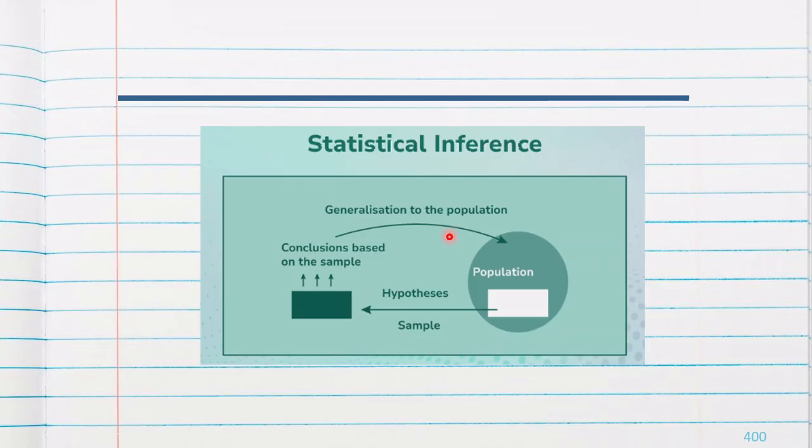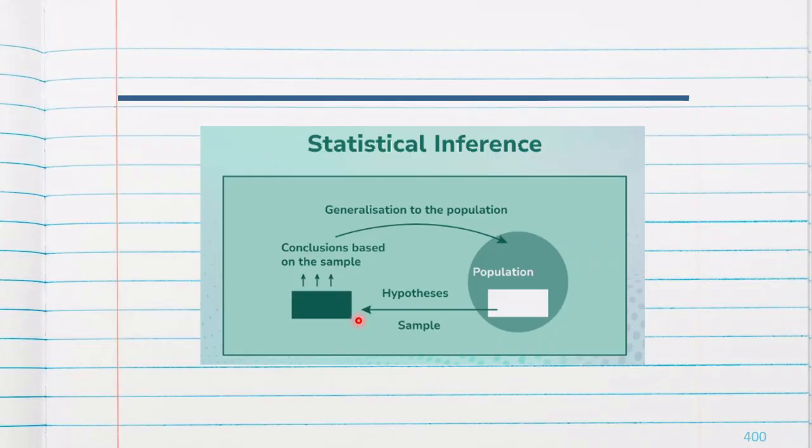For example, we will process the mark list of S3AD and we conclude that 40% of the students passed in the exam. Then we will generalize that 40% of the students of CEK, not S3AD. We are generalizing the population. 40% of the students of CEK passed the exam.